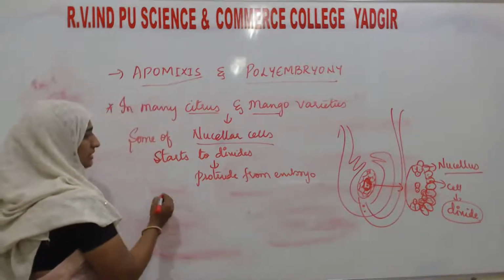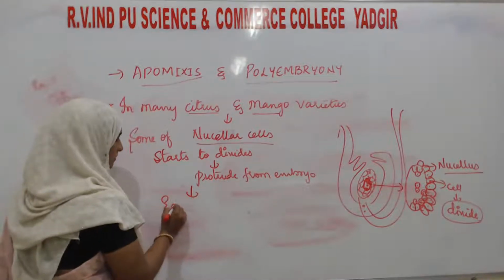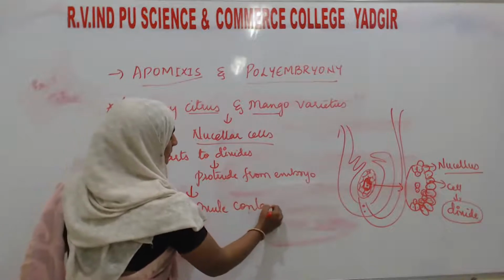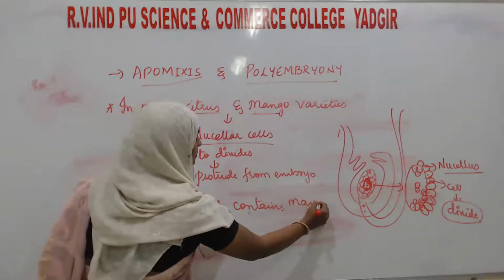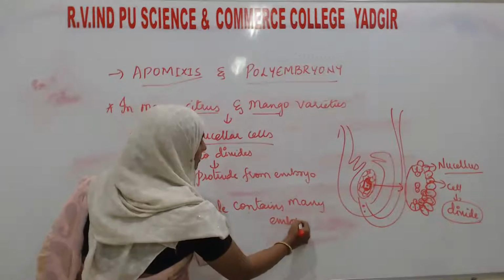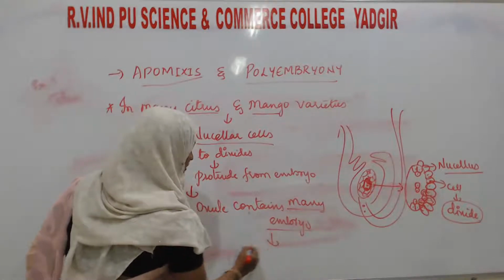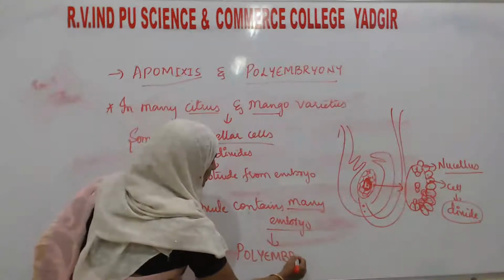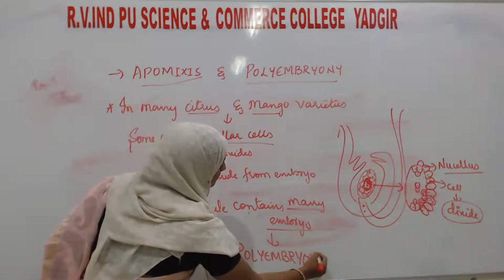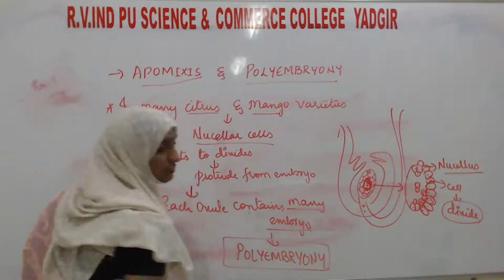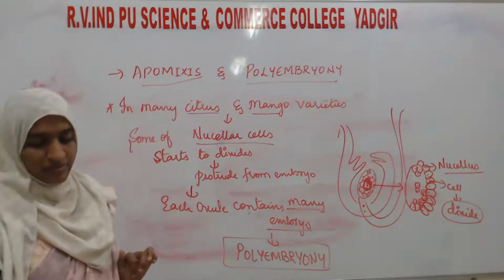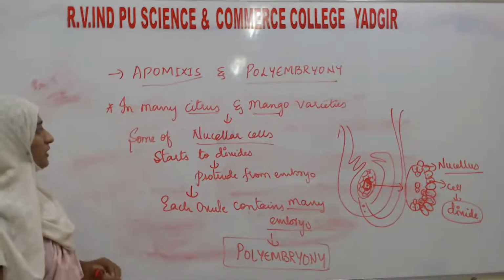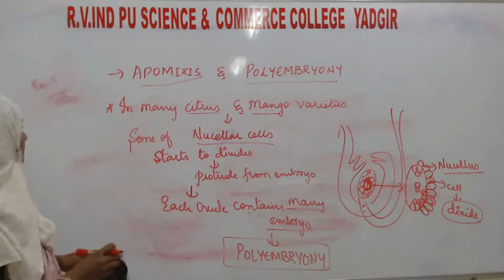What will be the result? Each ovule contains many embryos. Many embryos means that particular process is known as polyembryony. What is it known as? It is known as polyembryony. Directly, we can say, occurrence of more than one embryo. Here I will write.